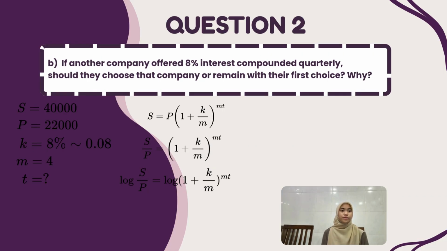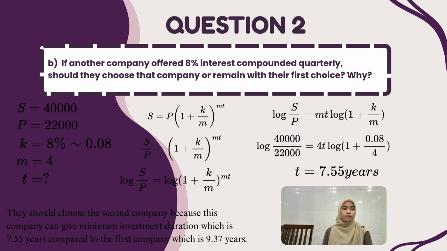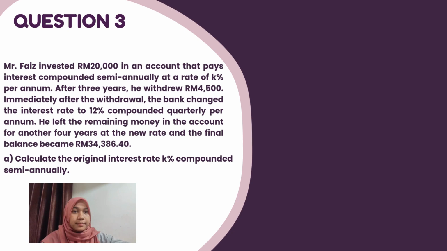For question 2B, if another company offered 8% interest compounded quarterly, should they choose that company or remain with the first choice? Why? To answer this question, we use the log formula, which is log(S/P) equals MT log(1 + K/M). So we get T equals 7.55 years. They should choose the second company because this company gives a shorter minimum investment duration, which is 7.55 years, compared to the first company, which is 9.37 years.